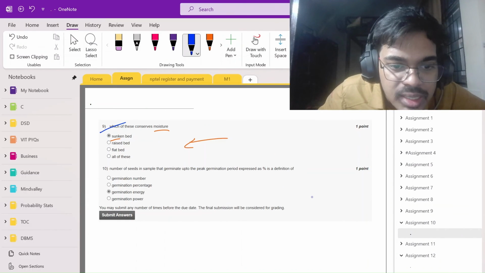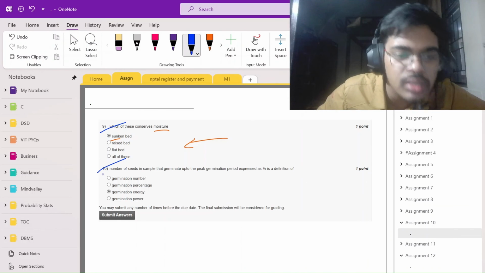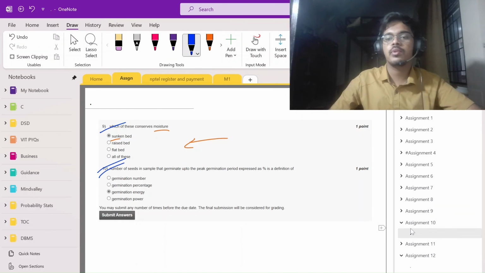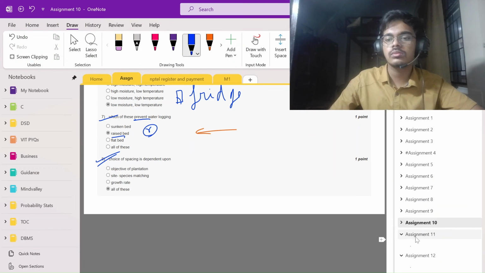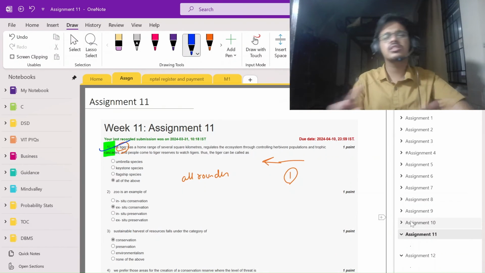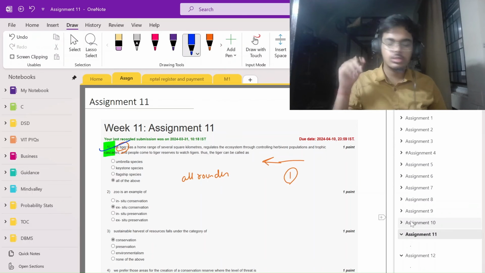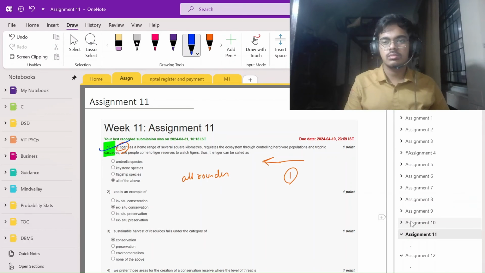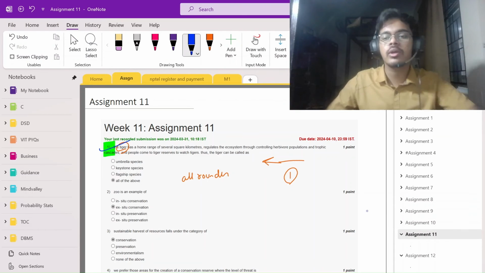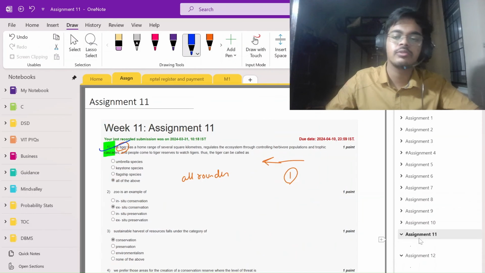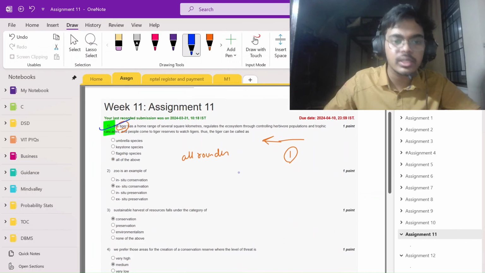Number of seeds in sample, germination energy. I wrote Leonard. You can make a mnemonic for this. There is a germination set of options which is unique in the 120 questions, so you can just tick that option because there is nothing to confuse about. If you see that question one or two times, you just stick that to your mind.